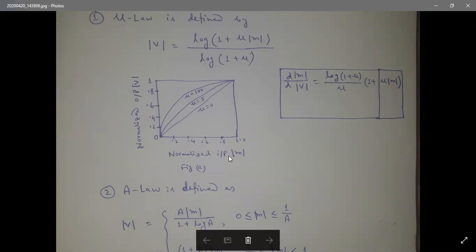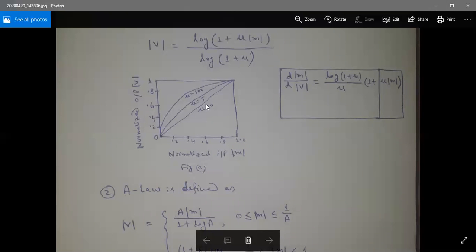In figure 1, mu equal to 1 is representing almost uniform quantization, and that is almost linear. If we increase the value of mu, the curve becomes almost parabolic, and for mu equal to 100 it deviates from the zero levels. That is the definition of the mu law.